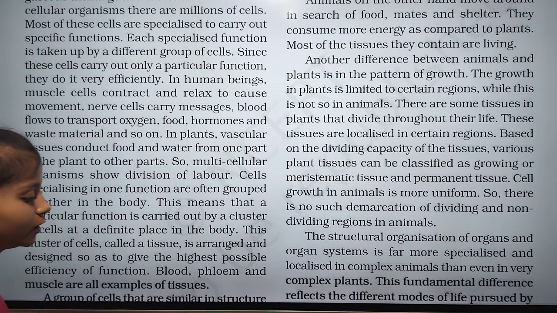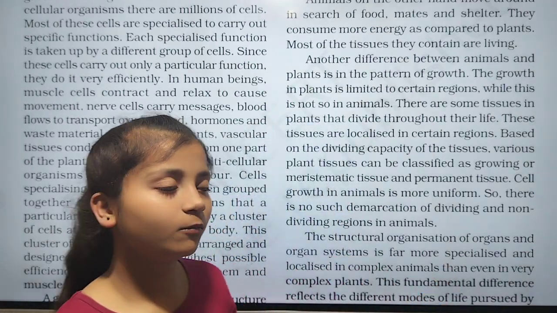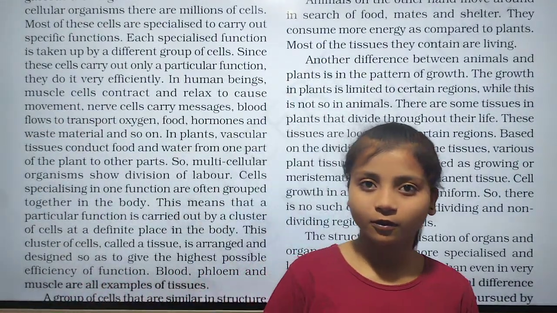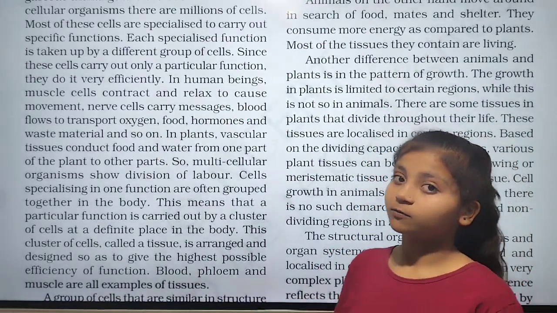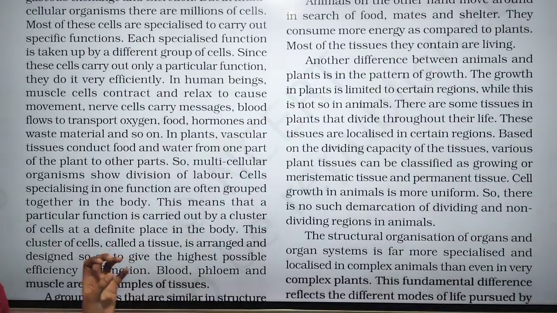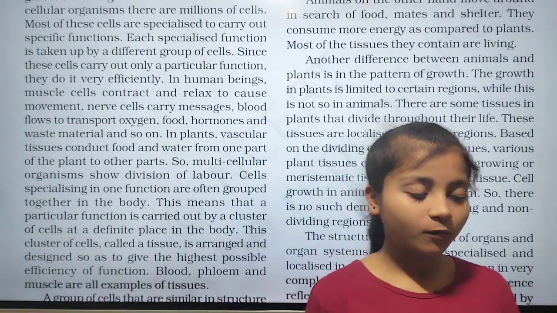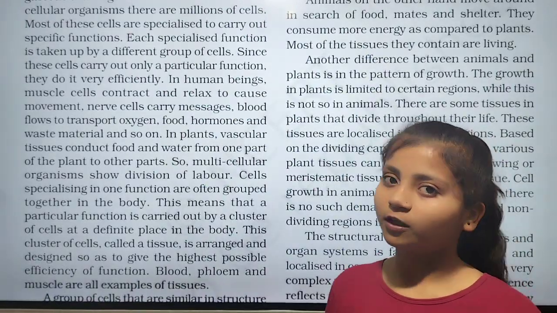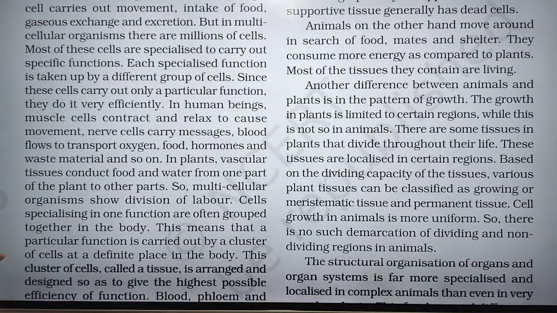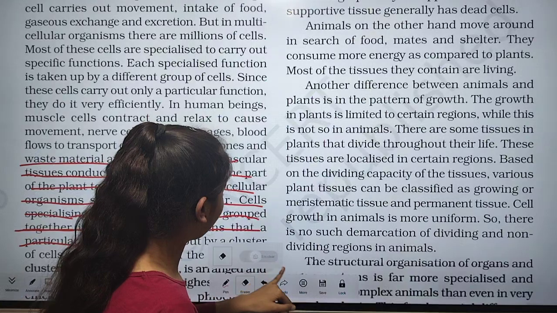There are two vascular tissues present in plants, xylem and phloem. They are both responsible for transport. Xylem carries water and minerals from the ground, and phloem transports food from one part of the plant to another.